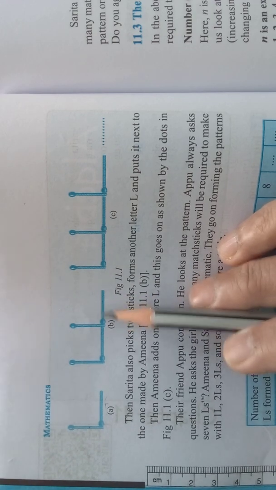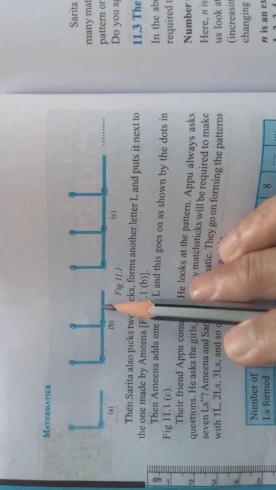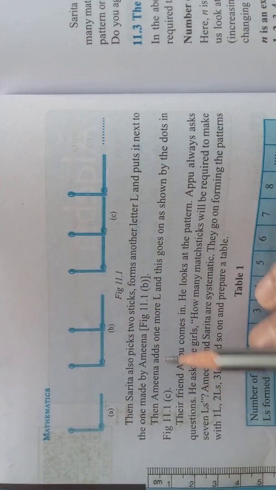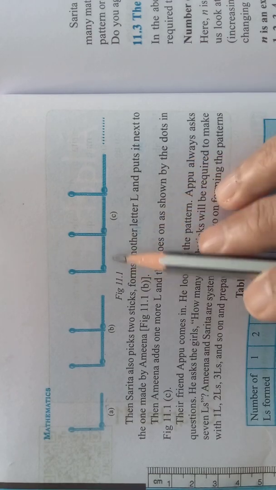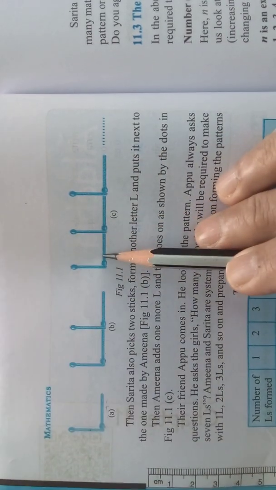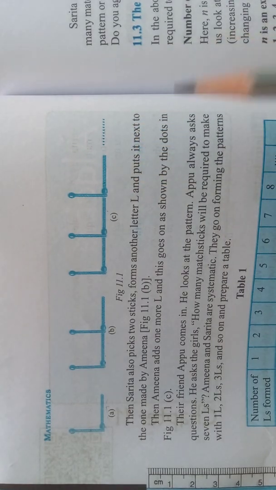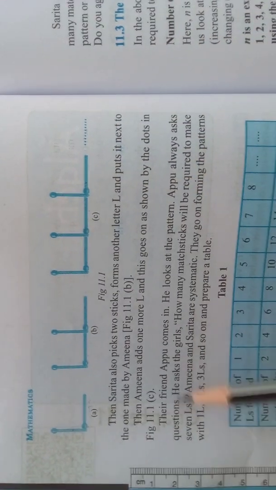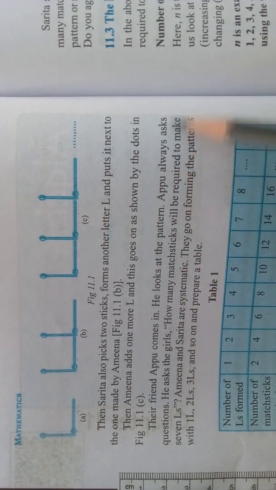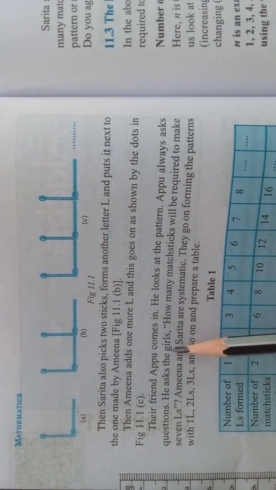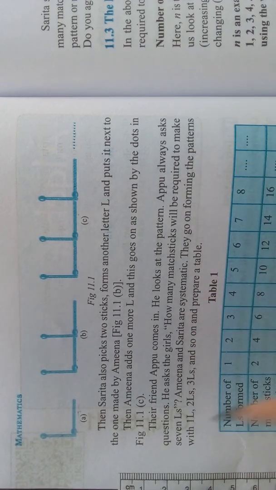She puts it next to the one made by Amina. Then Amina adds one more L, and this goes on like this. Amina made this, Sarita made this, Amina made this, and it goes on. Understood? Their friend Appu comes in. He looks at the pattern. Appu always asks questions.